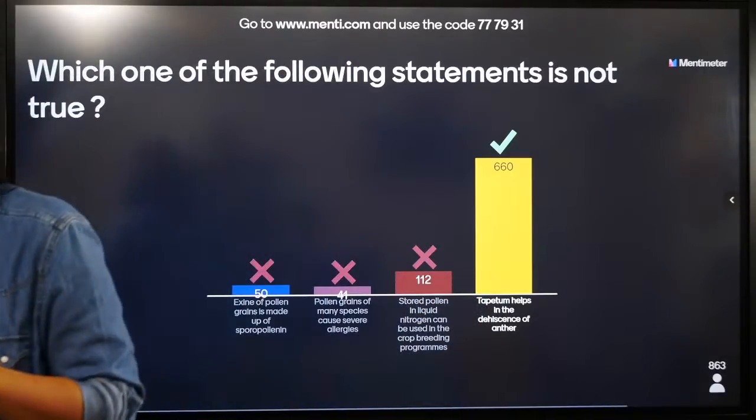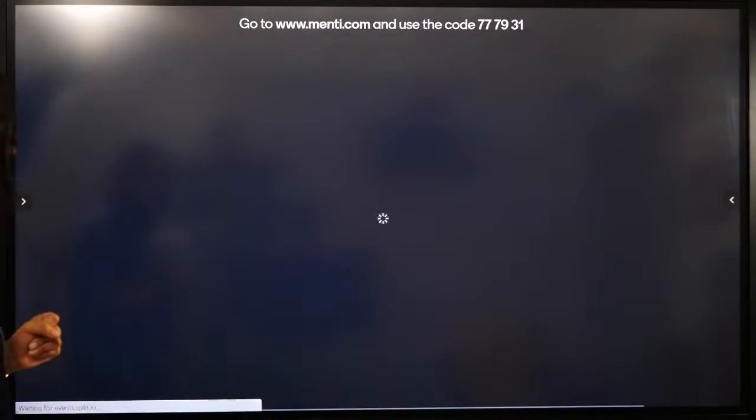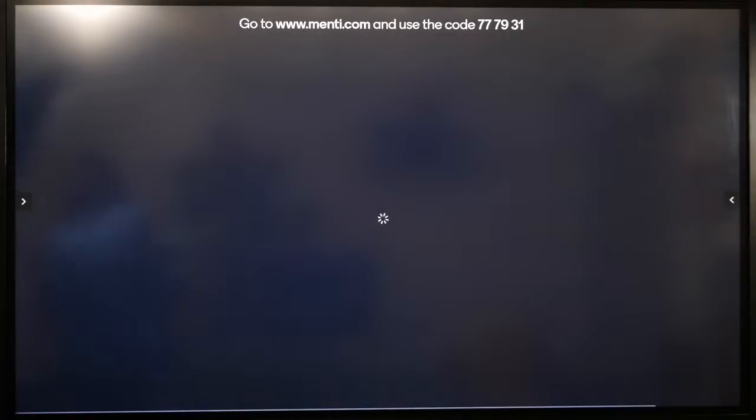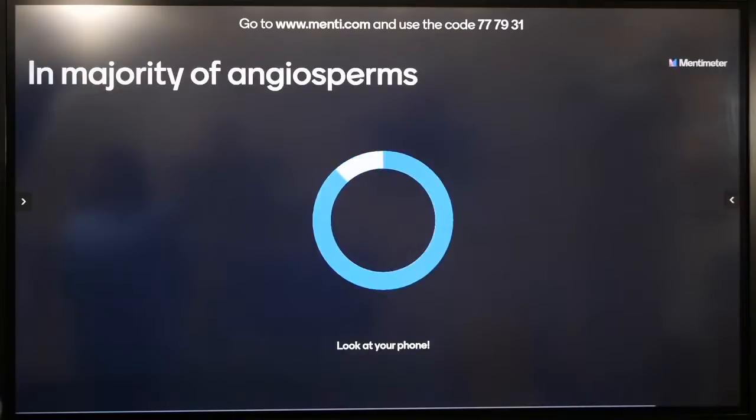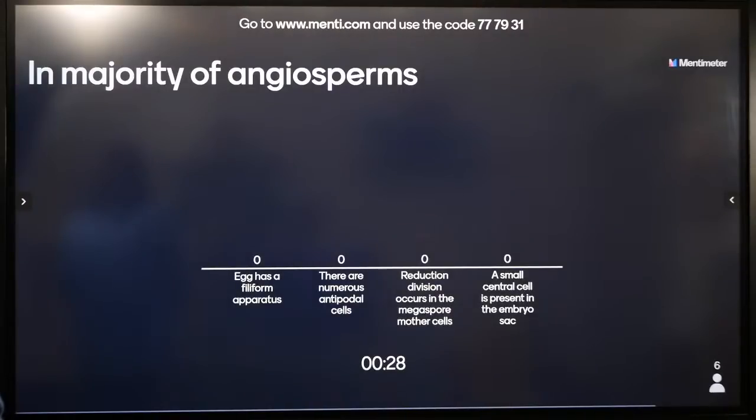अगला सवाल. चलिए, D for doctors. अगला सवाल. In majority of angiosperms, egg has filiform apparatus, numerous antipodal cells, reduction division occurs in the megaspore mother cell, small central cell is present in the embryo.